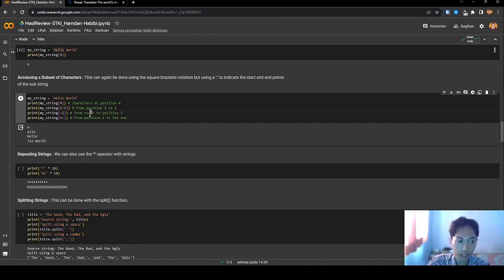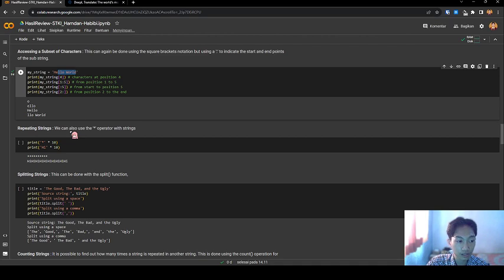Next, from start to position 1, I print from position 2 to the end. Let's see the result. O, O, 1 to 5 is hello, 1 to 5 is hello, and 2 is hello.